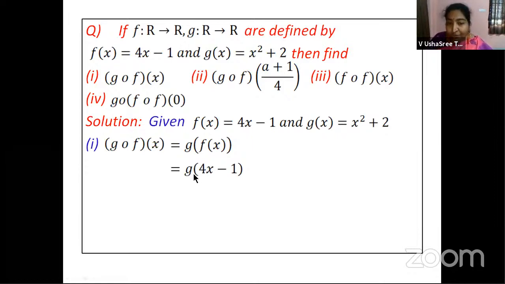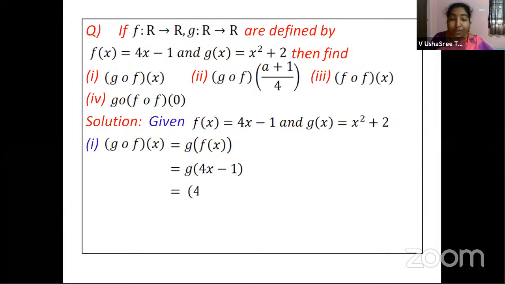Now, how is it looking? g of 4x minus 1. But what is the definition of g of x? It is x square plus 2. Now, if you have x here, you're defining it as x. Suppose I put 1 here, then instead of x, you will substitute 1, right? That's what I was telling right now. So, instead of x, here you have 4x minus 1. That means instead of x, you will substitute 4x minus 1. So, you will get it as 4x minus 1 whole square plus 2.